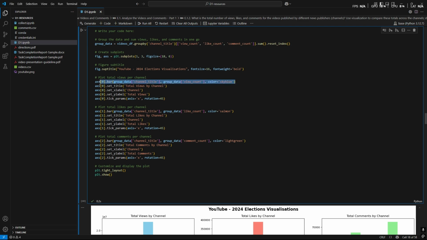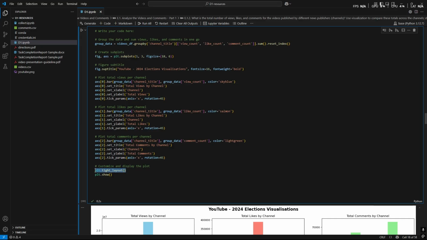The first line of code just displays a bar chart. The second line of code creates a title for the graph. The third line of code creates the X label, named channel, and the fourth line creates a Y label for the Y-axis, named total views. The fifth line just rotates the X-axis by 45 degrees to make it more readable for the viewer. Now all these codes are the same, it just depends on the number being shown.